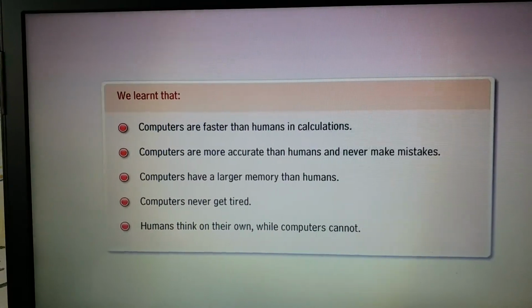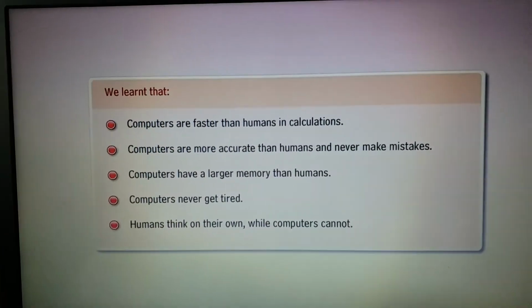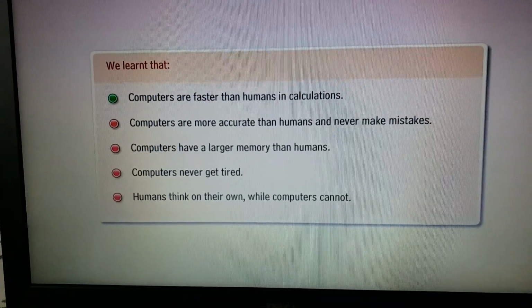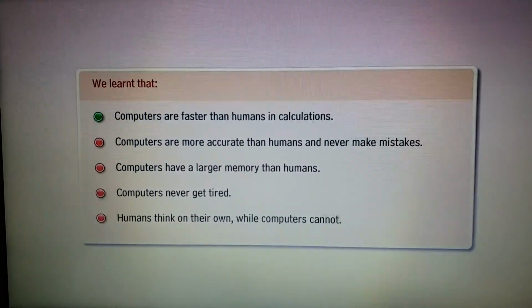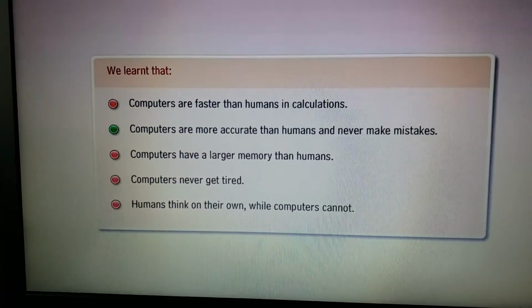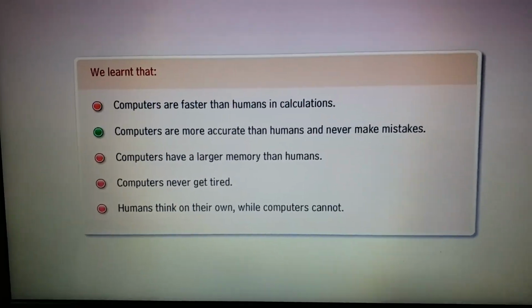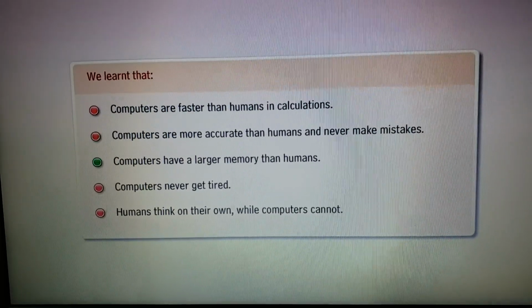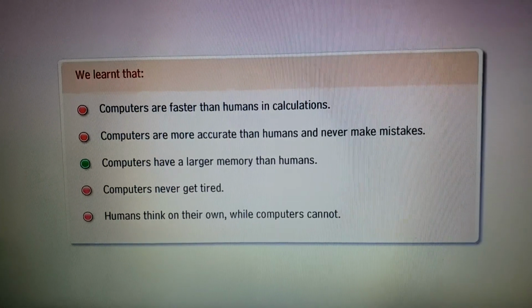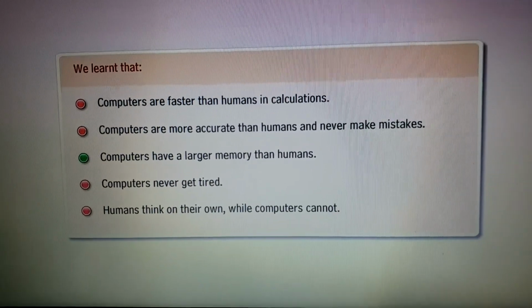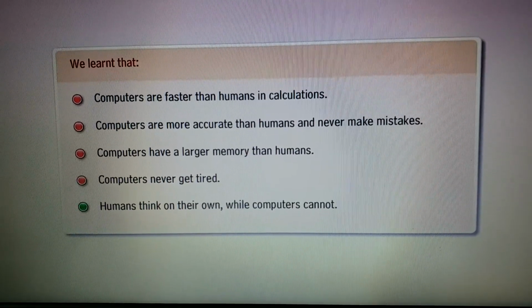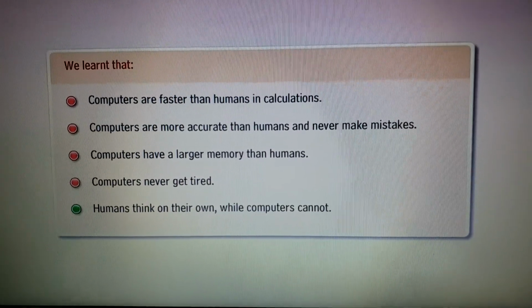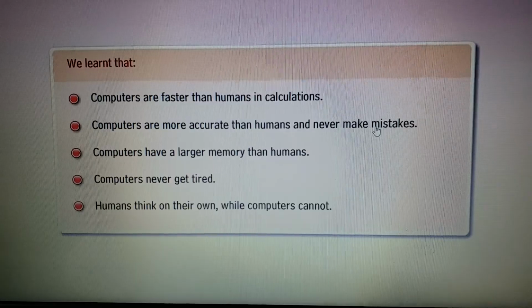Summary. We learned that computers are faster than humans in calculations. Computers are more accurate than humans and never make mistakes. Computers have a larger memory than humans. Computers never get tired. Humans think on their own, while computers cannot.